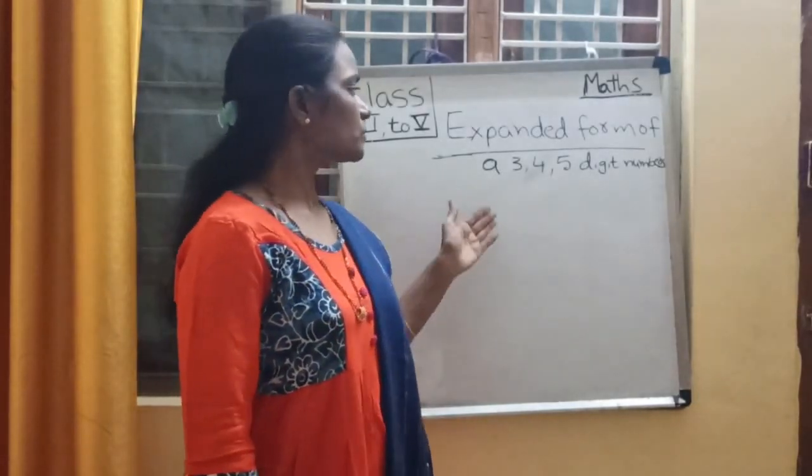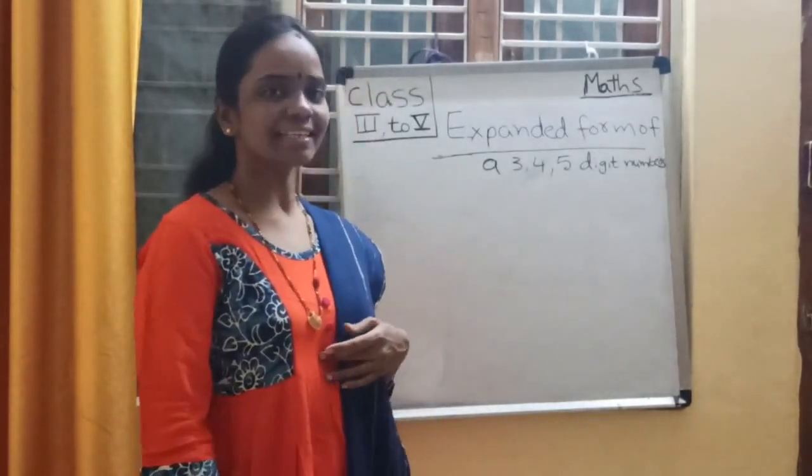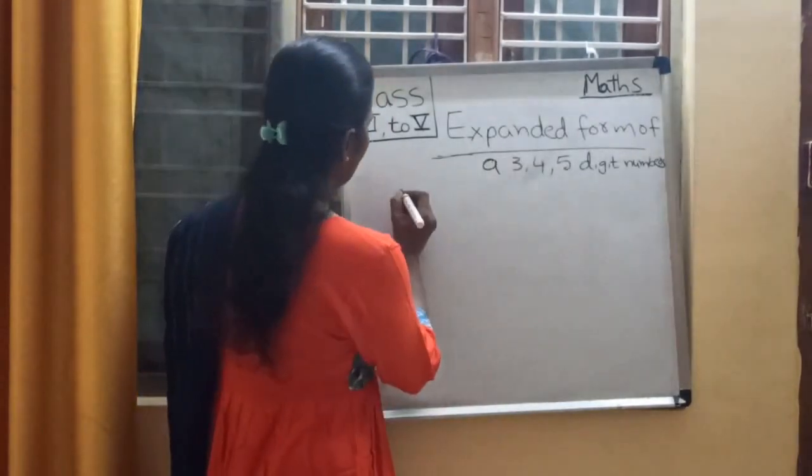Already I explained about a 3-digit number. Now, shall we take a 4-digit number? Then give me a 4-digit number.